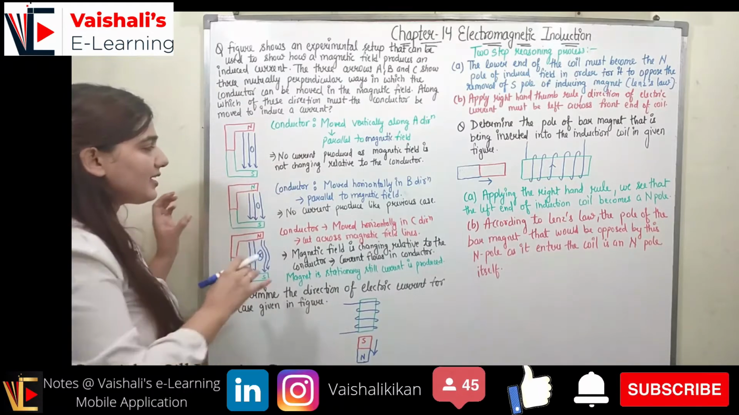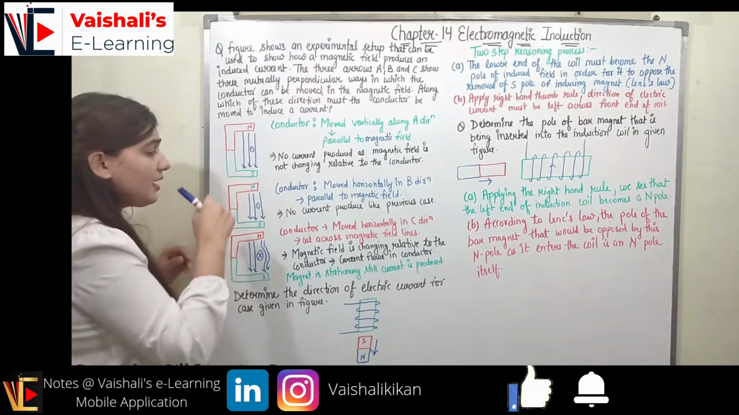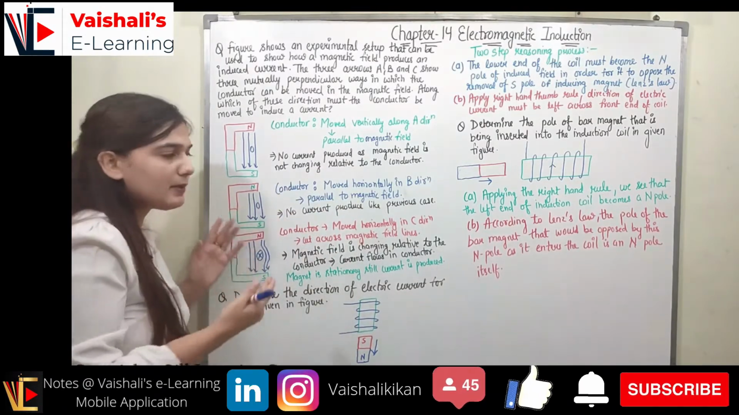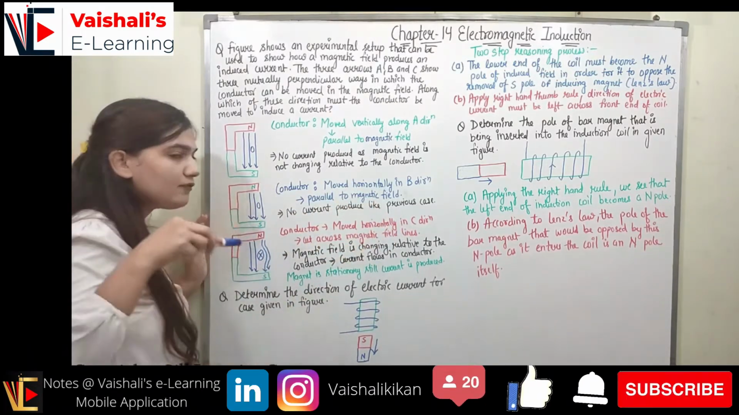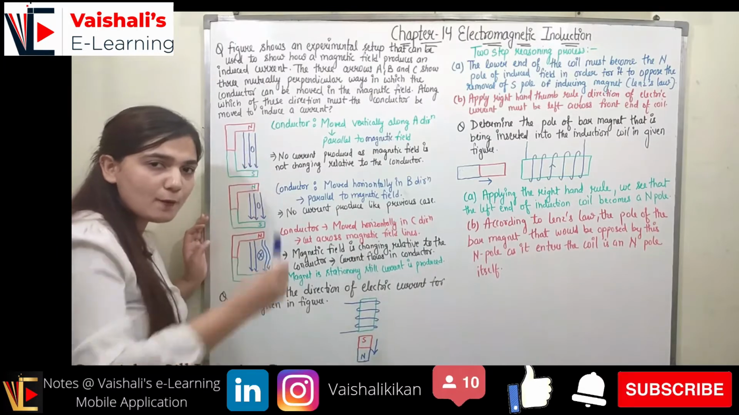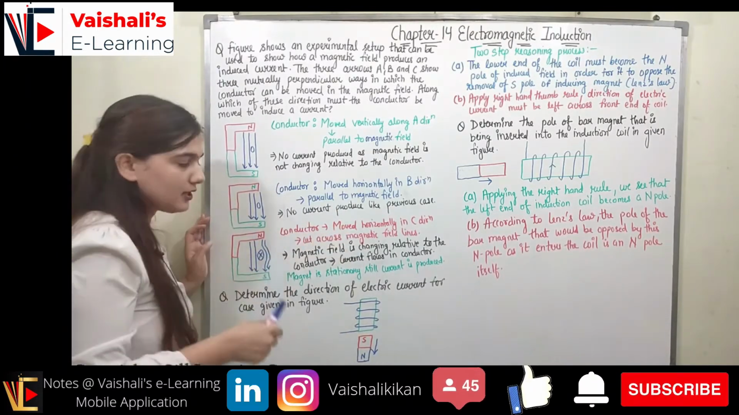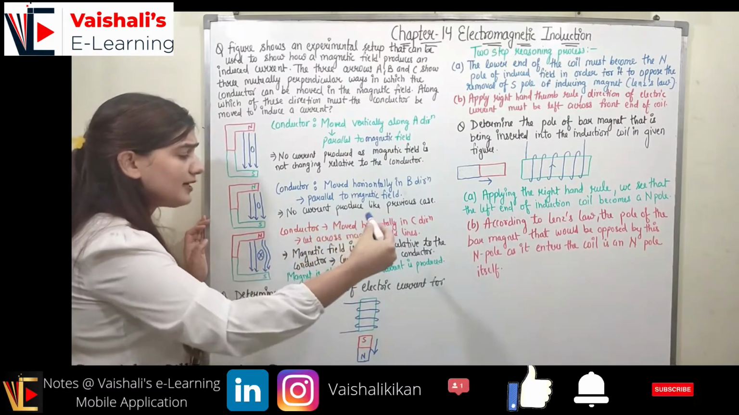Now coming to the second case, where the conductor is moved horizontally in the B direction. When the conductor is moved horizontally, we also have the parallel magnetic field. No current is produced, like the previous case, right? So if you move the conductor horizontally or vertically, there will be no change in the magnetic field and no current will be produced, right?